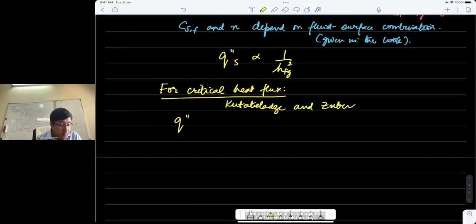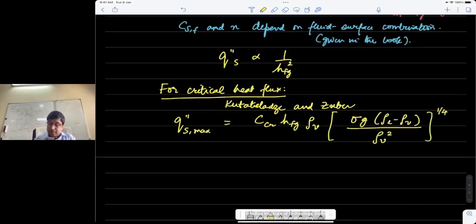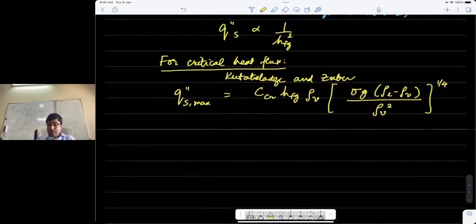So they could write that the maximum heat flux is some constant C_cr, which is critical condition, into the latent heat, into the density of the vapor phase, into sigma g (rho L minus rho V) by rho V squared, to the power 1 by 4. They found that purely by stability theory, they could derive this correlation separately, both of them. So that's why both of them get credit for it.